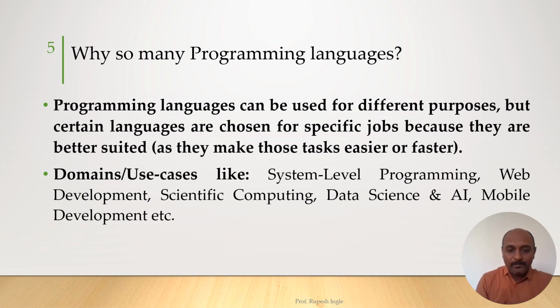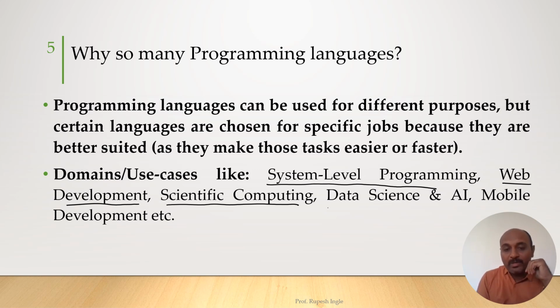For example, if you want to do system level programming, then there will be a different language which will suit this type of operation. If you want to do web development, you want to make websites, then there will be a different set of languages that will do it better. If you want to do numerical and scientific computing, there will be a different set of languages which are specifically made for this type of operation.